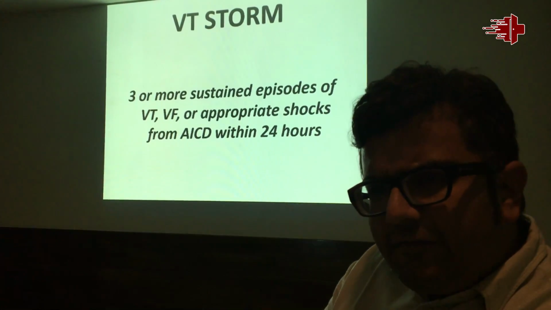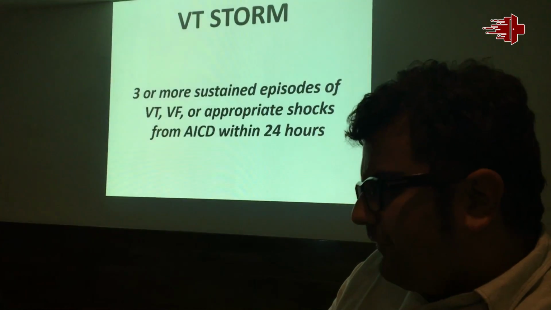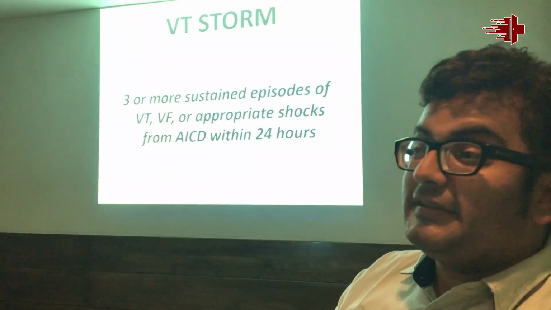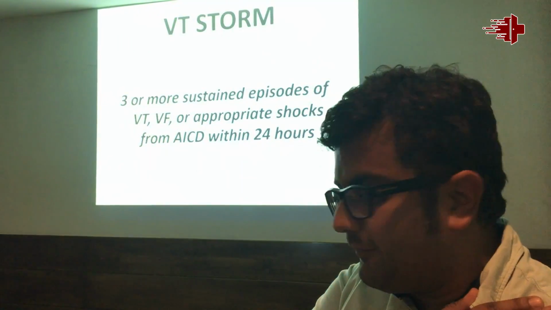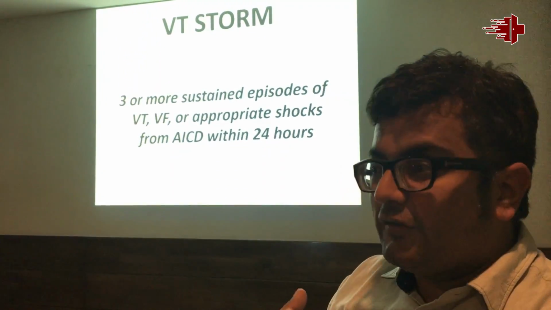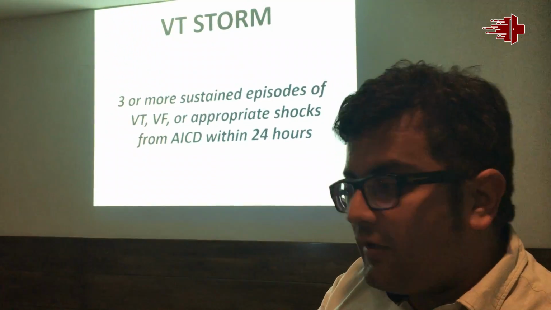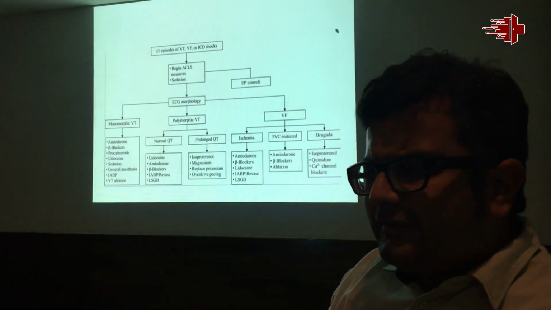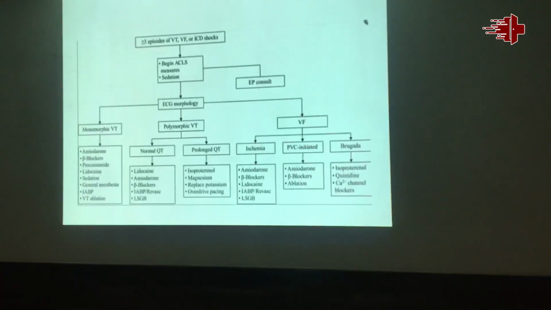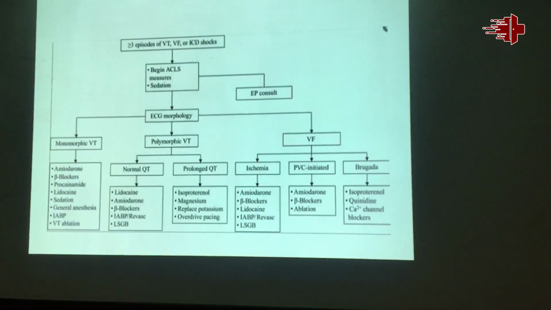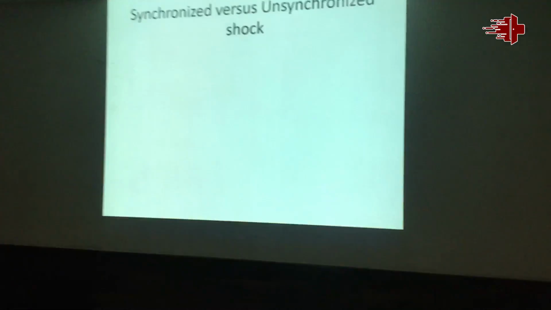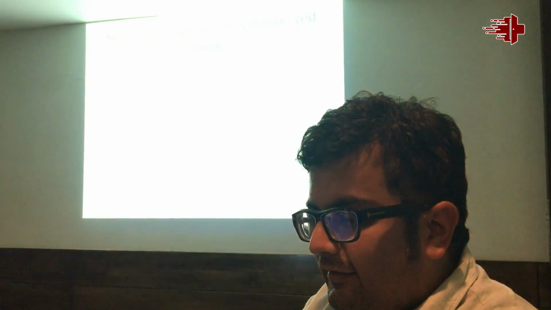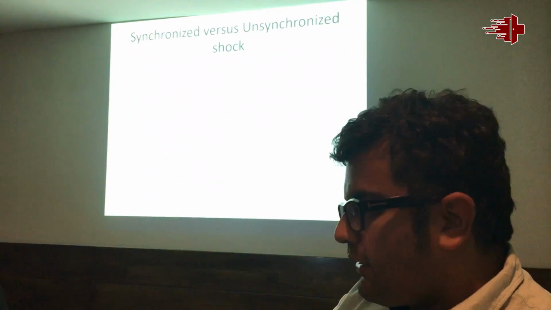When we talk about immediate care, we need to understand what is VT storm. VT storm is 3 or more sustained episodes of VT or VF, or if patients are having AICD, implantable cardiac defibrillator, they receive those shocks because of VT, and such shocks are more than or equal to 3 in a span of 24 hours. How to manage VT storms? There are a large number of algorithms and flowcharts which are available easily on the internet. But when we see a patient with VT, these are the classical salient issues which we should understand.